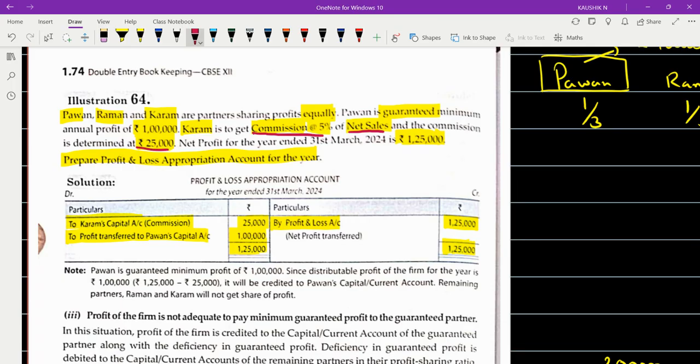இப்போ இதுல வேற என்ன ஒரு எக்ஸ்ட்ரா கேள்வி கேட்கலாம். Prepare profit and loss appropriation account for the year and also compute the amount of... என்னவா இருக்கும்? Compute the amount of, let me see if you are my real student, you will able to catch my mindset. இல்ல என்னவா கண்டுபிடிக்க சொல்லி நான் கேட்பேங்கிறத உங்களால கண்டுபிடிக்க முடியுதா பார்ப்போம்.